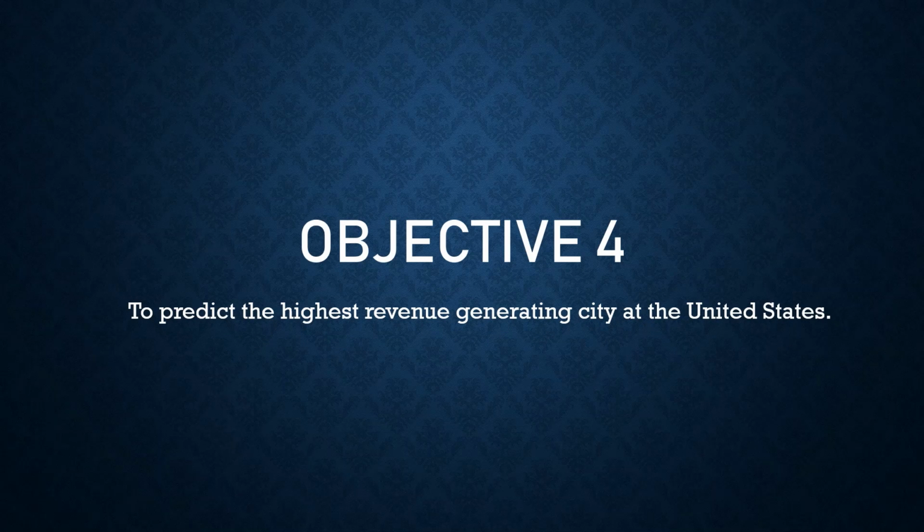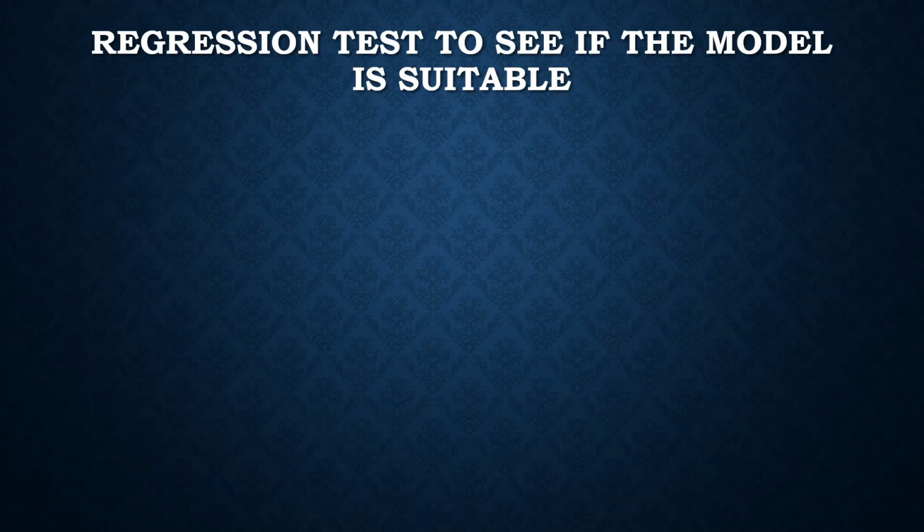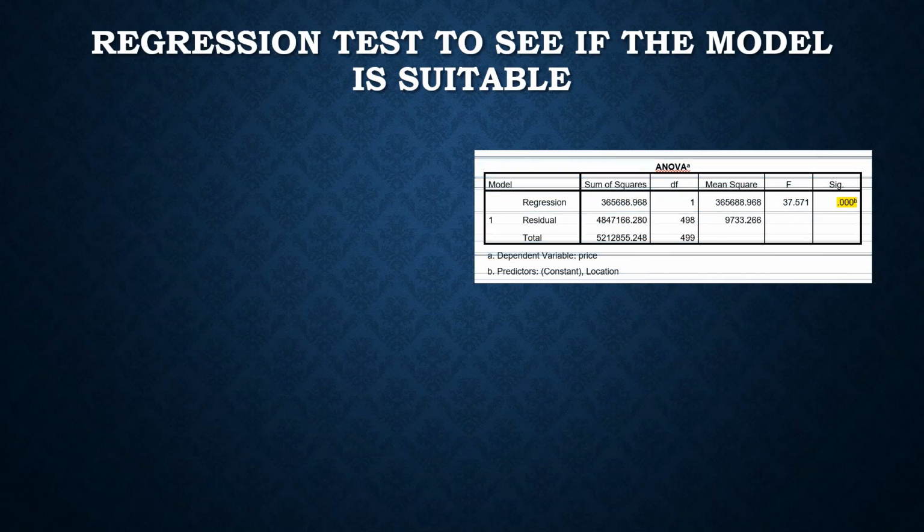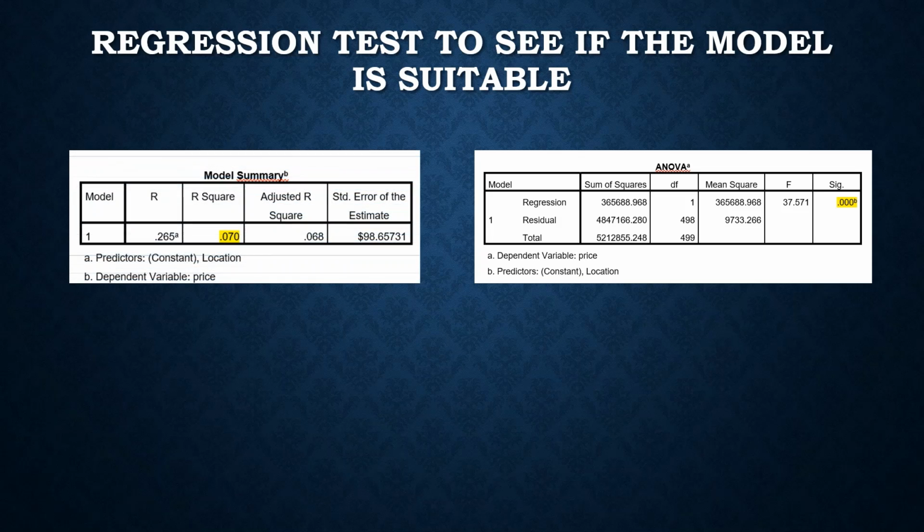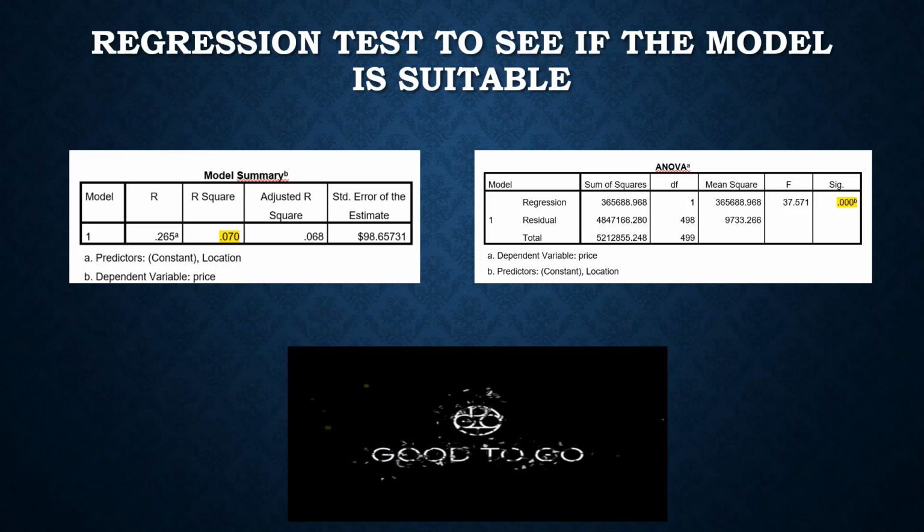Next, the fourth objective, which is the prediction. We are here to predict the highest revenue generating city in the United States. So, before we start the prediction, a regression test was conducted to see if the model is suitable. From the ANOVA table, we came to know that the significance value is less than 0.05. So, the current model can be used for prediction. And from the model summary, we can see that the model has a high R square, which is 70%. That answers our question. We are good to go.